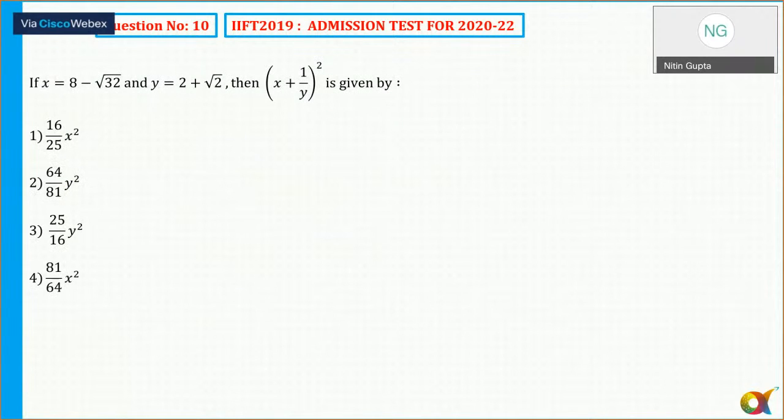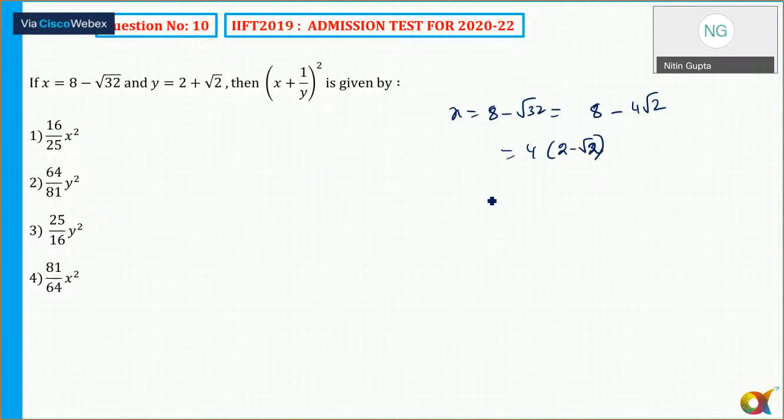Question number 10. This was also when I started solving x plus 1 by y, and every option is in terms of x and y. So when I say that is equal to x plus 1 by y, let me write down step by step. x is equal to 8 minus root 20, so that is 8 minus root 22 is equal to 4. So that is the value of x.